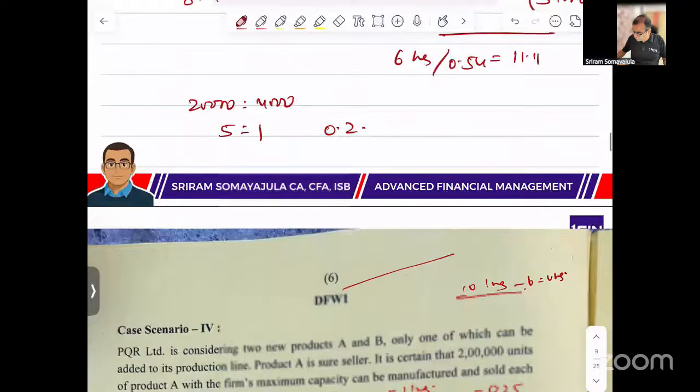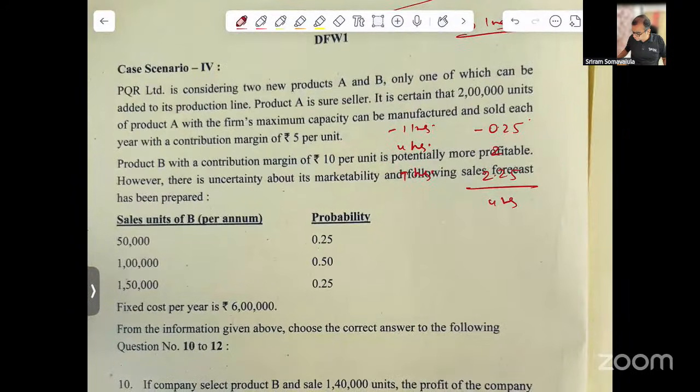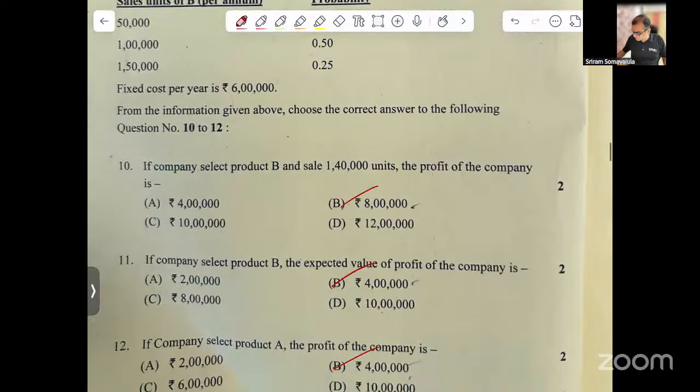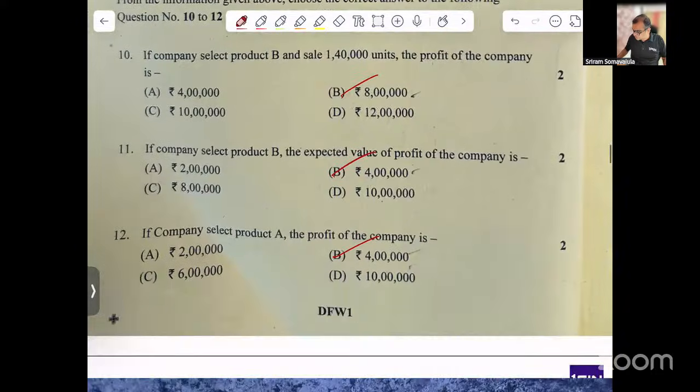Then moving forward, case study number 4. This one was a very simple question. I don't know why they asked this at final level. So the answers are, for question number 10 is B, 8 lakhs, then 11 is 4 lakhs, and 12 is 4 lakhs. This one I'll not get too deep into. So these are the solutions.